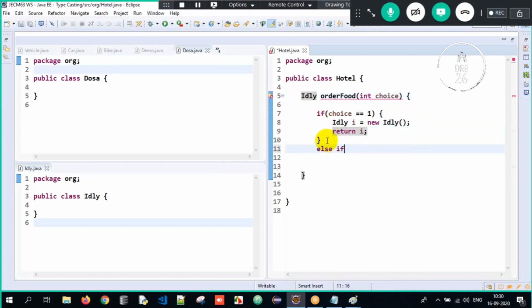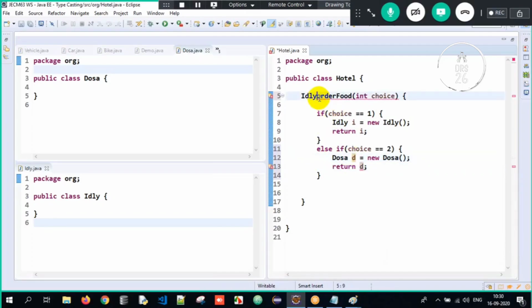Else if the choice is equal to 2, imagine it is dosa. Dosa d equals new dosa, and I have to write return d. So when I write return d, there is a possibility that the method might return a dosa object as well.